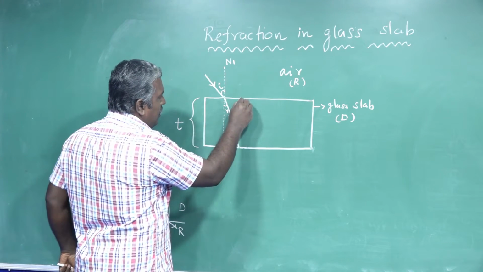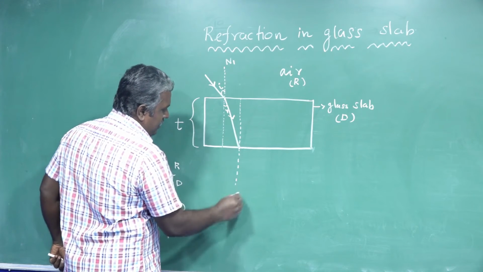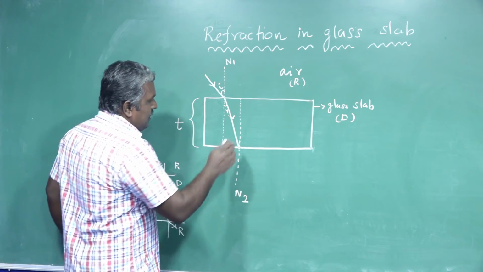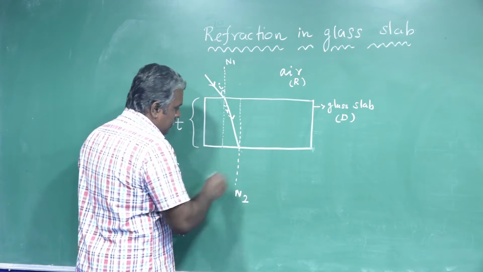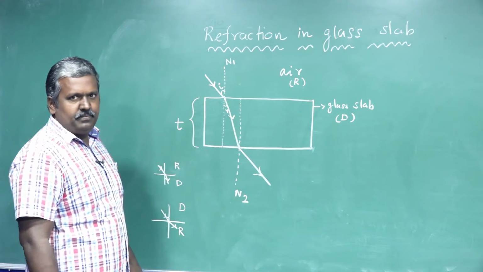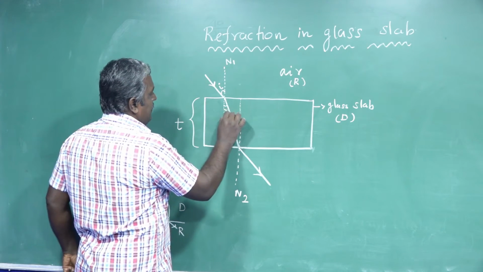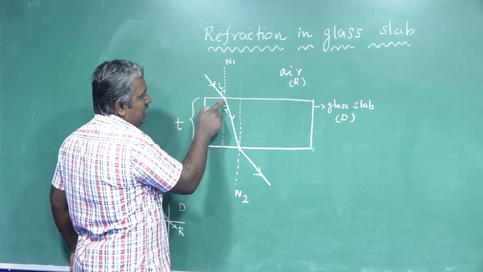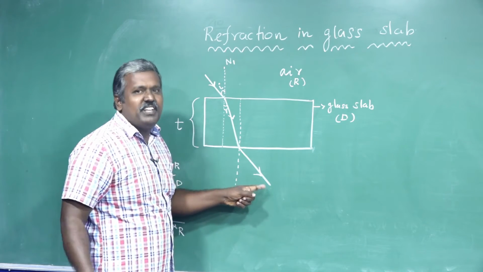Again draw one normal to this point. That is called N2. This is the denser medium now, this is the rarer medium now. So it deviates away from the normal. That's all. Angle of incidence, angle of refraction, incident ray, refracted ray, and emergent ray.